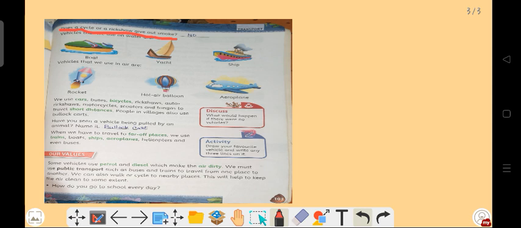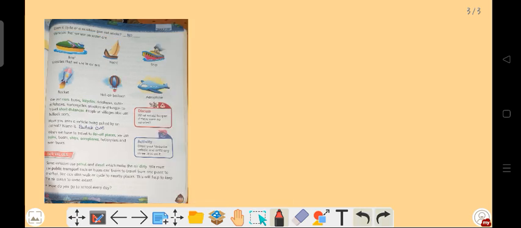Now, the vehicles that we use on water are the boat, yacht, ship, etc. These are the vehicles which are used for going on water. Boat, yacht and ship are given in your book. When we want to cross a water body, then we use a boat, yacht, ship, etc.